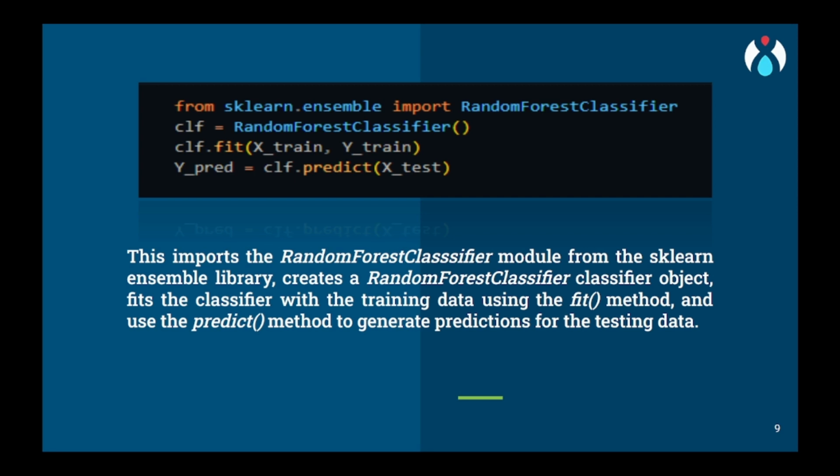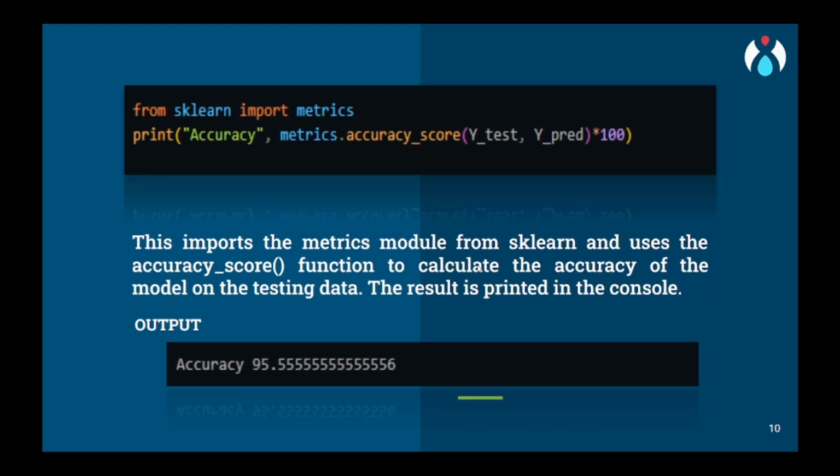Now, we will import metrics from sklearn, and we will calculate the accuracy score based on y_test and y_pred. For each y_test value, if y_test and y_pred are the same, the accuracy will increase. If y_test and y_pred are not the same, then the accuracy will decrease. So for the iris dataset, we will get an accuracy of 95.55, which is pretty good.